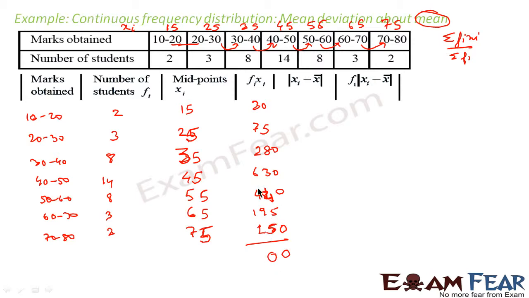Adding everything, this value is 1800. Correct?